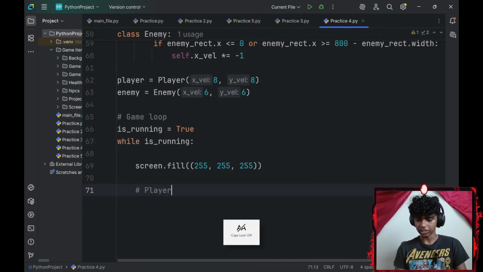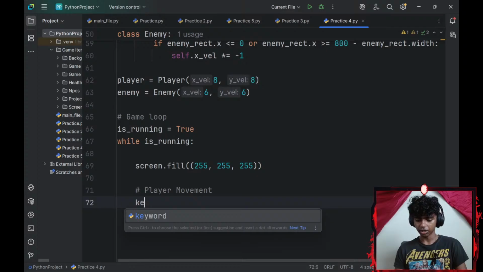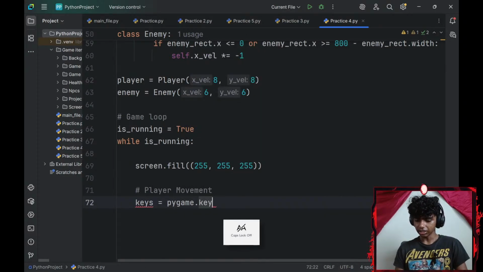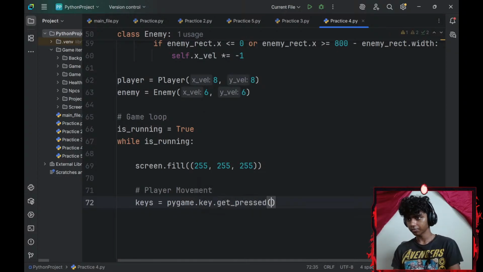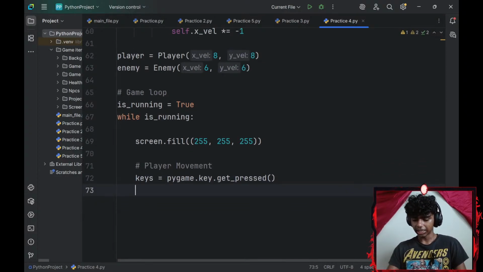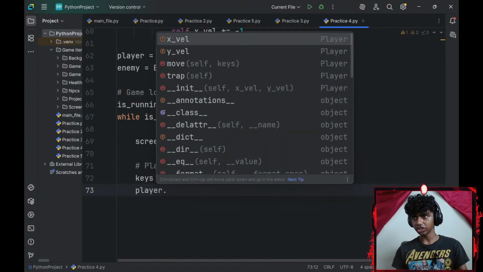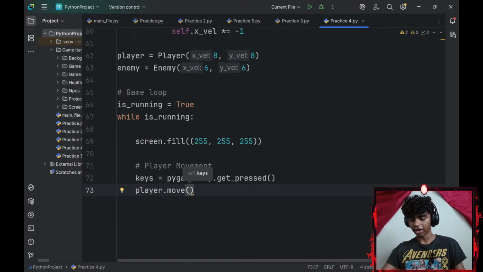Alright, and then let me add my player movement. I'll add a comment that says player movement. For my player movement, let me create a keys variable. I'll set that equal to pygame.key.get_pressed. There we go. Okay, and then I will type my player object dot my move method. This is going to take one parameter of my keys.